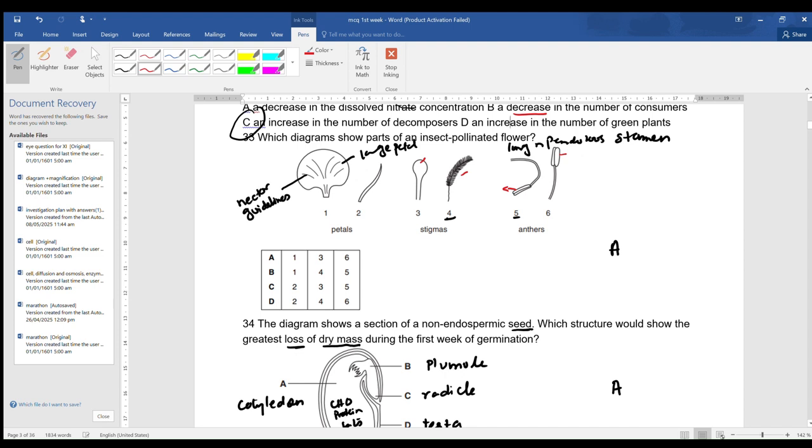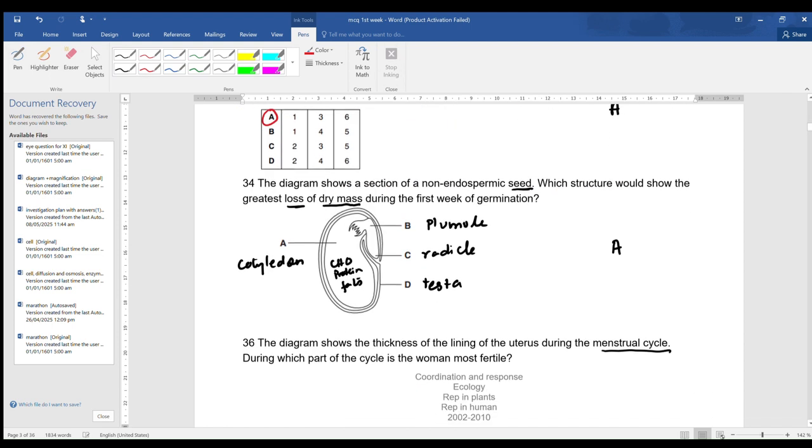And therefore, which one is the insect pollinated flower? 1, 3 and 6 is an insect pollinated flower. So 1, 3 and 6 is part A only. Okay. Now next, the diagram shows a section of a non-endospermic seed, because in our syllabus the non-endospermic seed is included, not the endospermic seed.